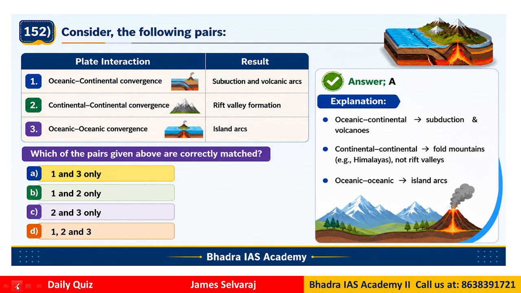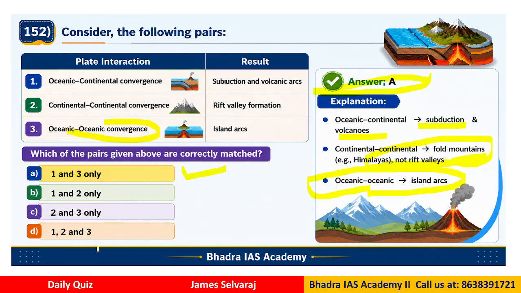The correct answer will be A, that means only 1 and 3 are correctly matched. Oceanic-continental is subduction and volcanoes. Continental-continental convergence basically gives fold mountains, not rift valley. That is where the problem is. Island arcs are correct for the oceanic convergence. Clear now? So the correct answer is only A, that is 1 and 3 only.